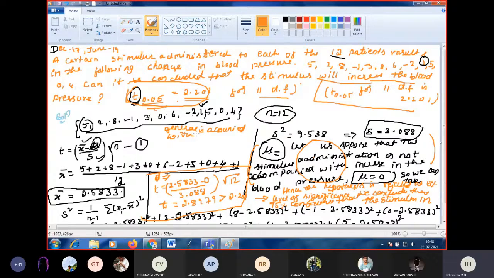So what have we taken here? Increase in the blood pressure. We have taken not, and it is rejected, right? It should be increase or decrease? Increase. Okay, we have taken not increase, we considered not increase and it will be rejected. Correct? But actually it will be accompanied with increase in the blood pressure.